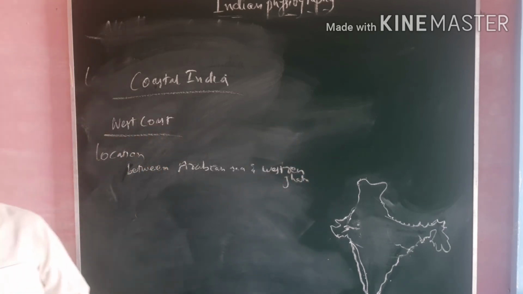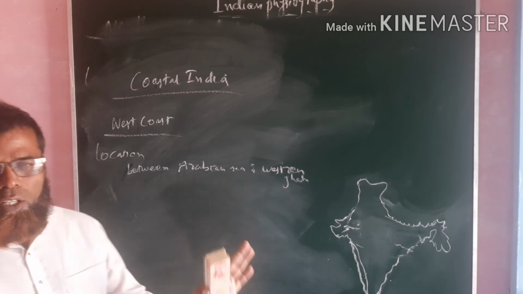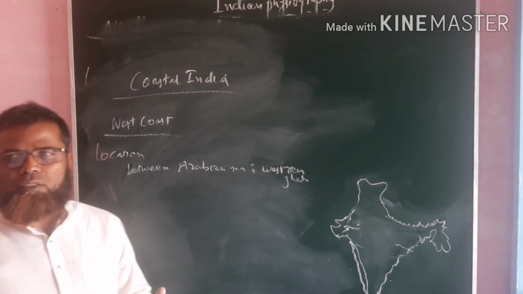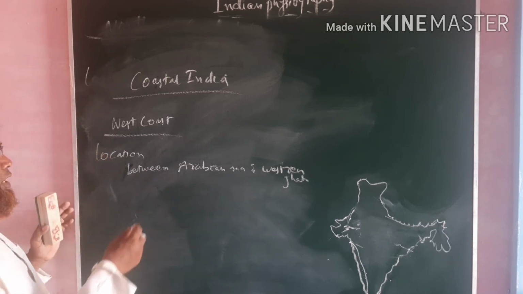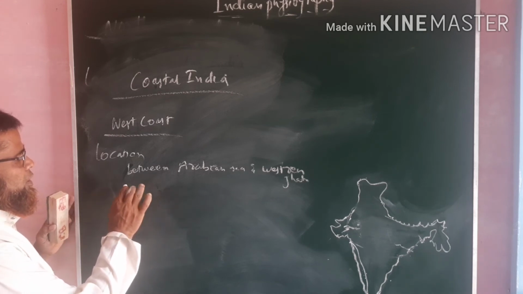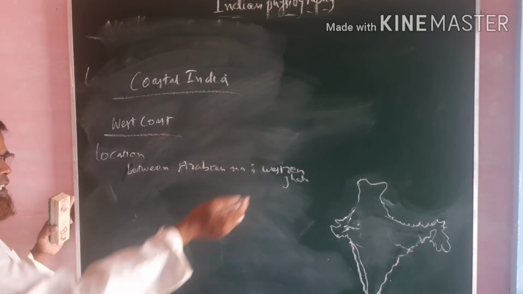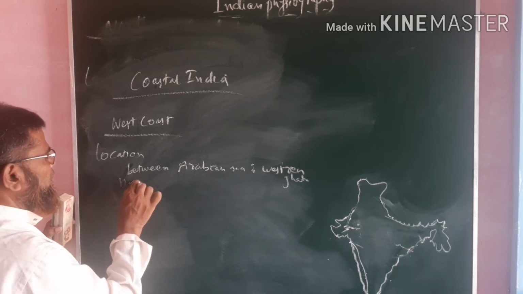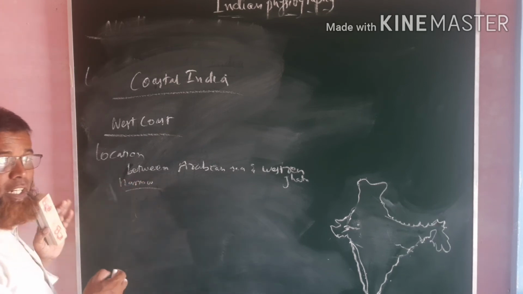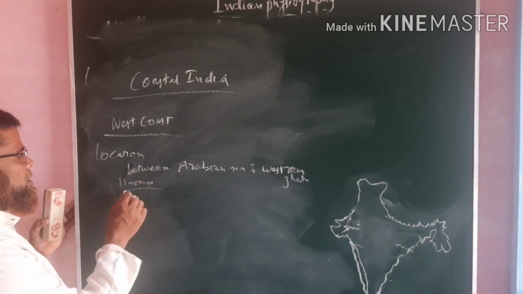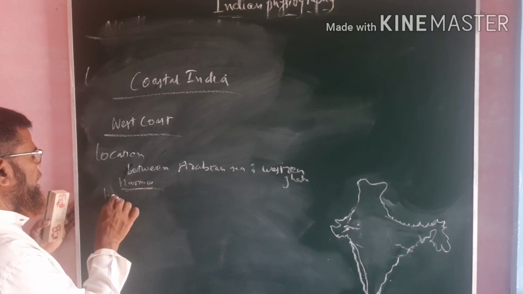After this, let us try to know about the other important concepts of the West Coast. It consists of various important features: it is narrow, not that high, and it has harbors.